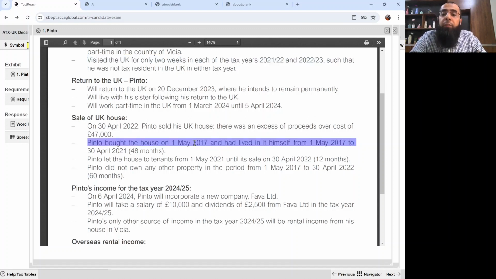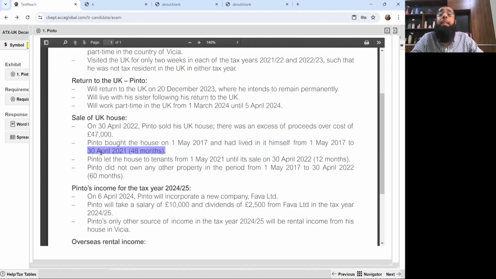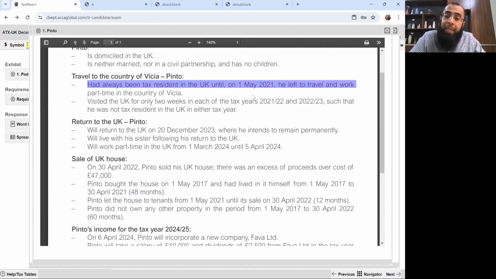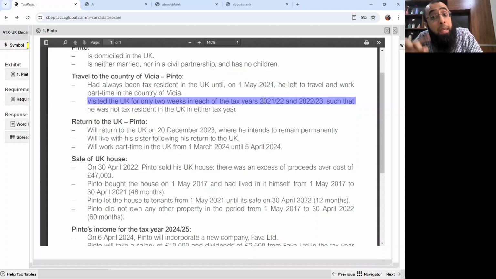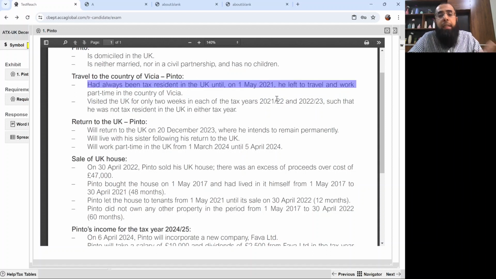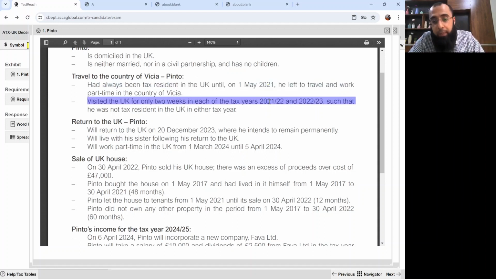Now he has lived in the property from 1st May 2017 to 30th April 2021. Now 30th April 2021 falls in tax year 21-22. In 21-22, he became non-resident. But if I go back 1 month, to 6th April 2021, it will be the tax year 2021. Till the tax year 2021, he was UK resident because he had always been UK resident. He left the residency in 21-22. He became non-resident in 21-22. Despite that, he left on 1st May 21. That's not important. The non-residency years are from 21-22. You have to look at the year status.